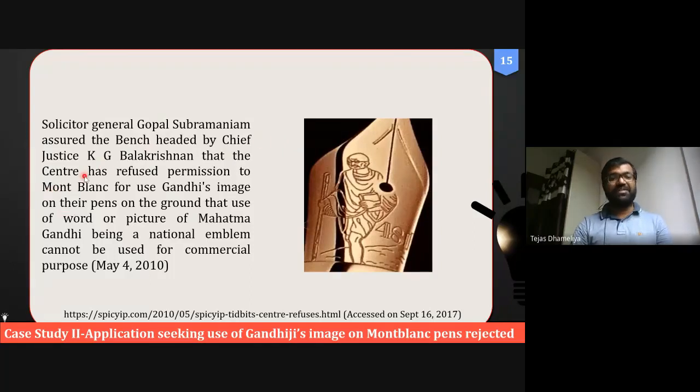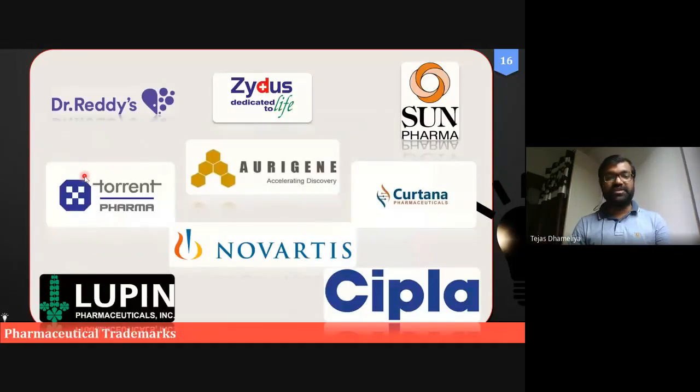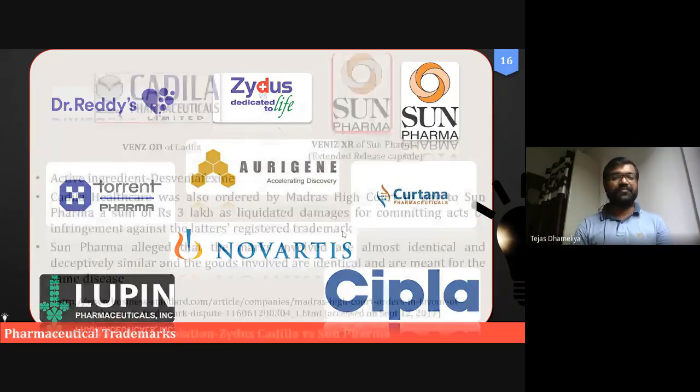Montblanc is an organization manufacturing several pens and stationery items. These are the various trademarks, or in other words, the logos of the pharmaceutical companies. Okay, so these are also different from each other.